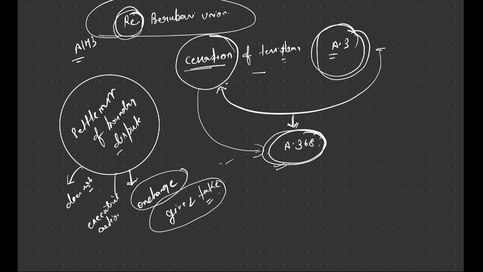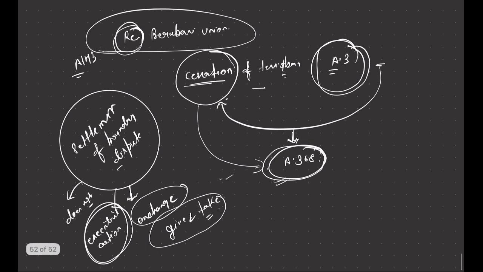So settlement of boundary dispute can be done through executive action, but if there is a unilateral cession of territory in favor of a foreign country, this requires compromising of sovereignty over that part of land in favor of another country. So cession of territory requires a constitutional amendment under Article 368, and the power of Parliament of internal readjustment under Article 3 does not cover the power of Parliament to cede territory.